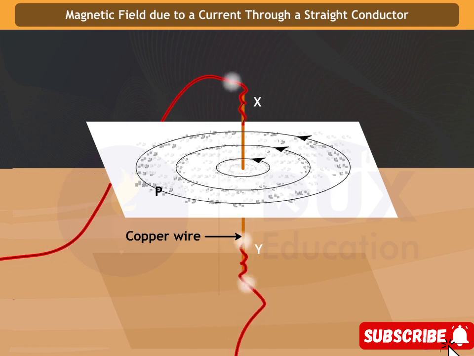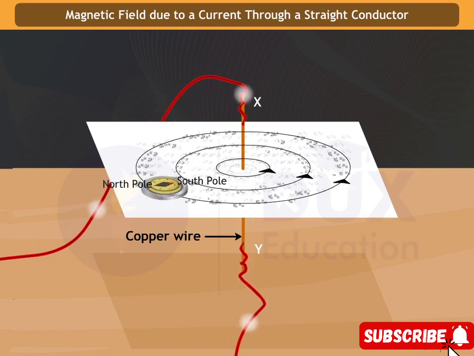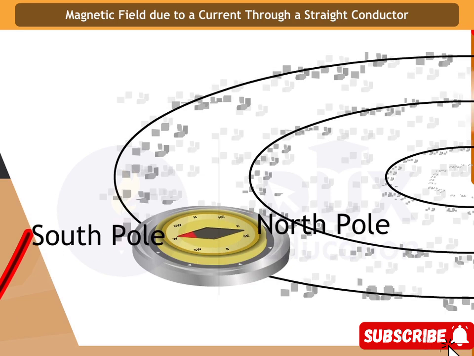How can the direction of magnetic field be found? Place a compass at a point, say P, over a circle. Observe the direction of the needle. The direction of the current is from north to south. The deflection of the magnetic needle is towards the east. The direction of the current is from south to north. The deflection of the needle is towards the west.